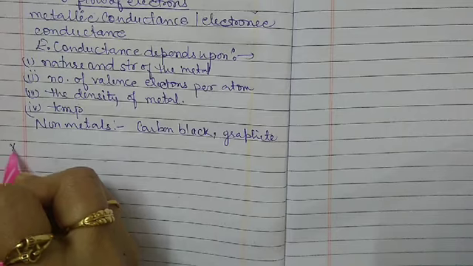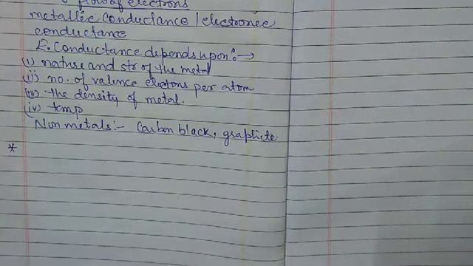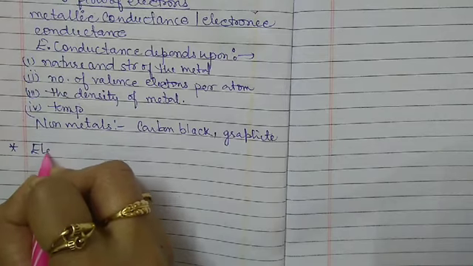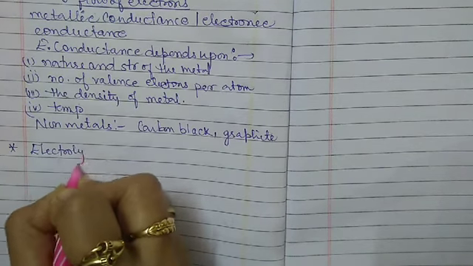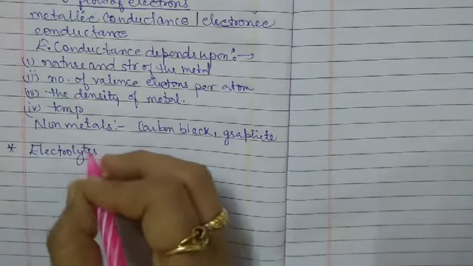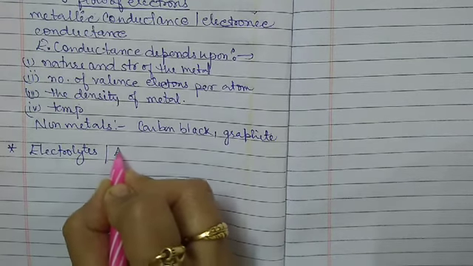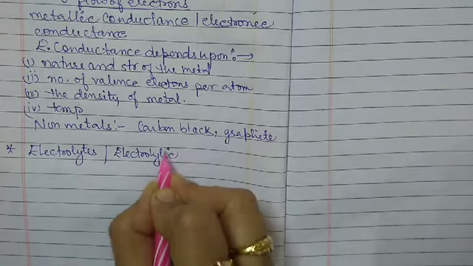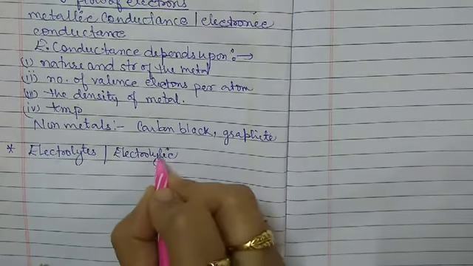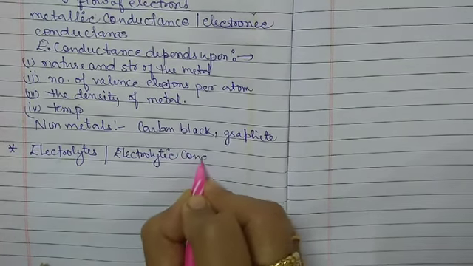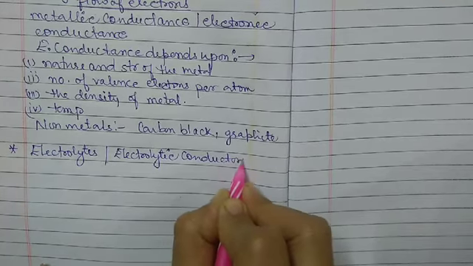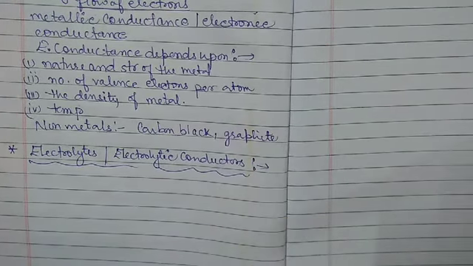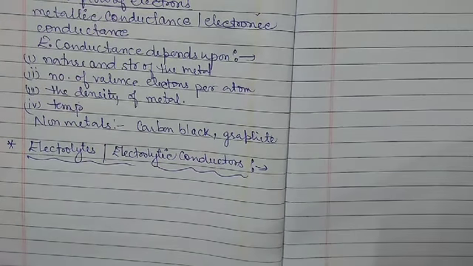Now come to the next type of conductor, known as electrolytes, or electrolytic conductors.